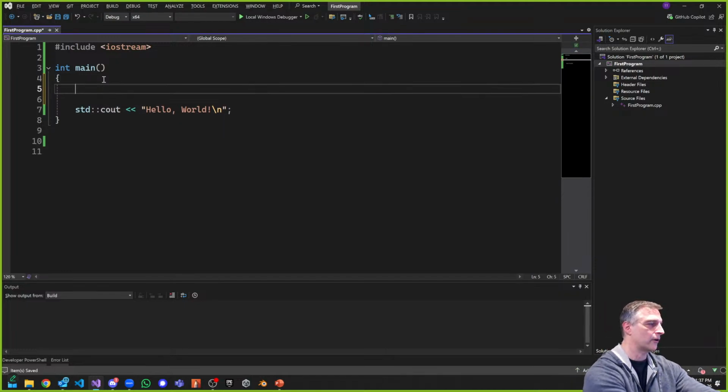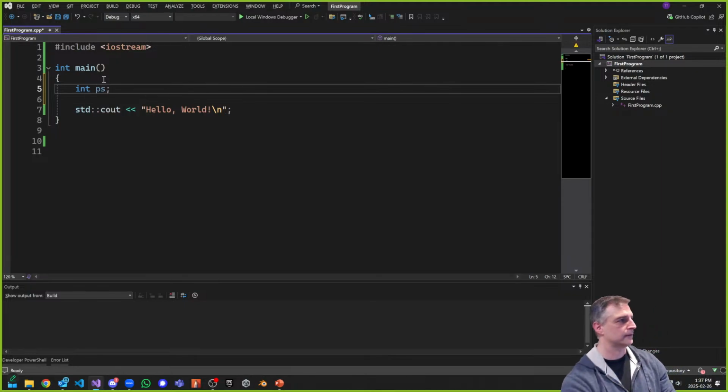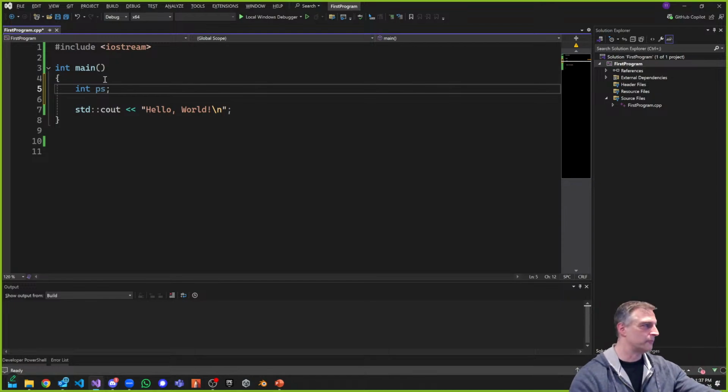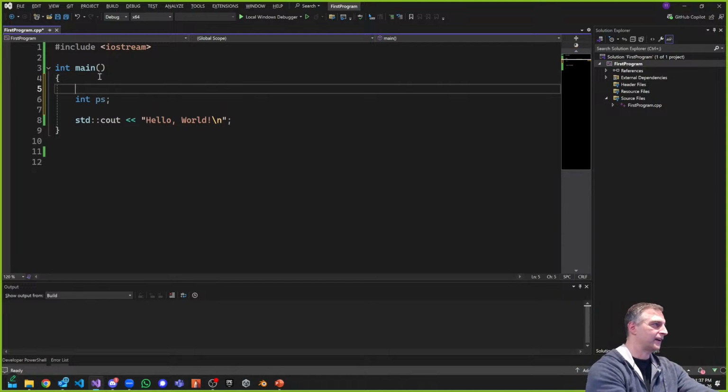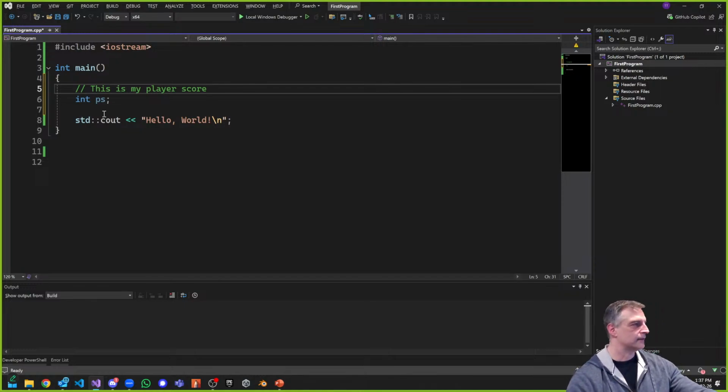So I have my player score, and I want to talk about variable naming conventions for a second. I want to make it an integer, and I want to call this player score. How about that? Is that a good name? I'm just saying. If I had this, I'd have to put in a comment like, this is my player score, right? So I have to do that. So this is terrible, right?